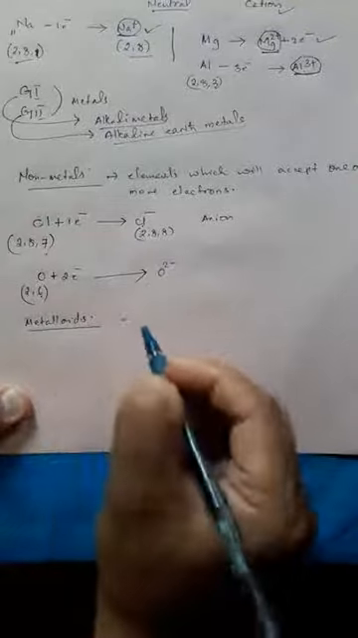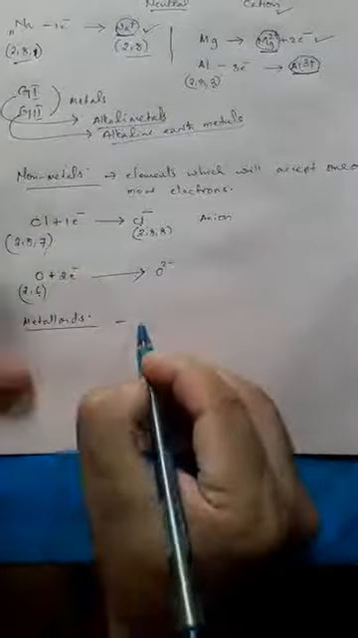These are the elements which usually have the properties of both metals and non-metals. They will behave as metals and non-metals based on the situation. They have the properties. Sometimes they will lose electrons, sometimes they will gain electrons. Examples,